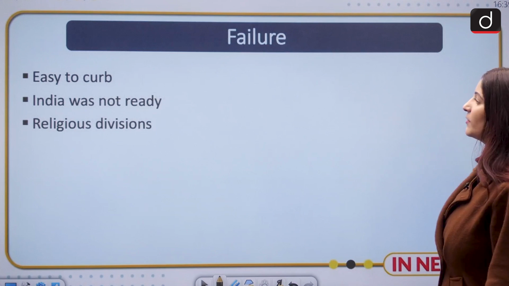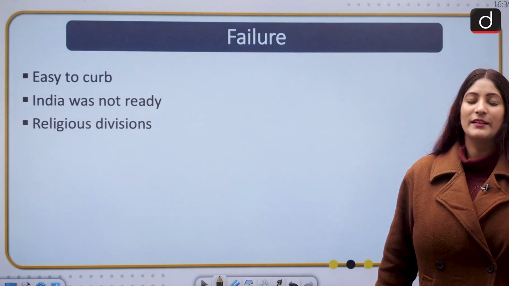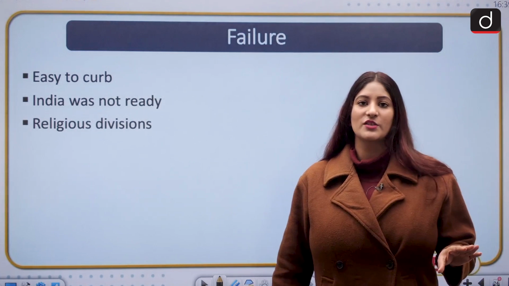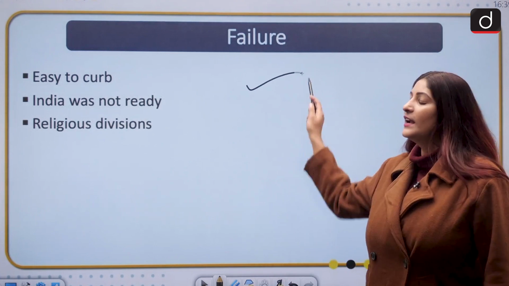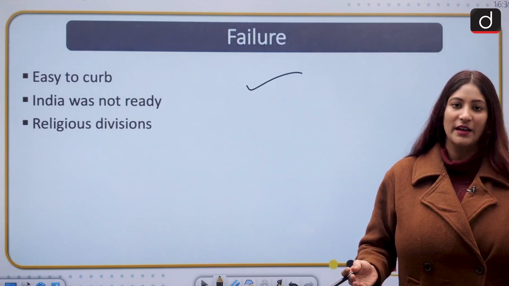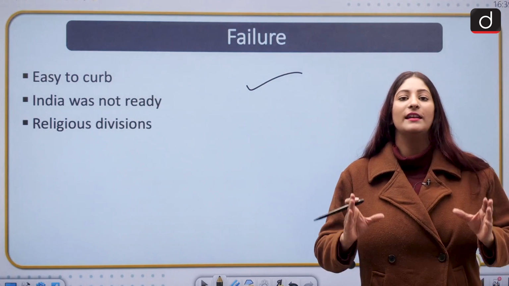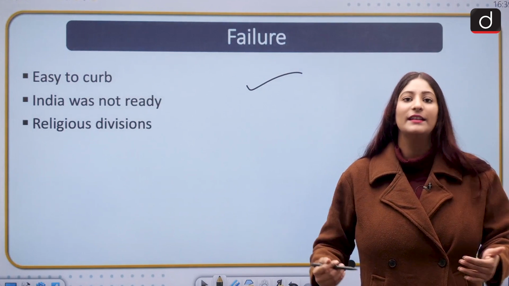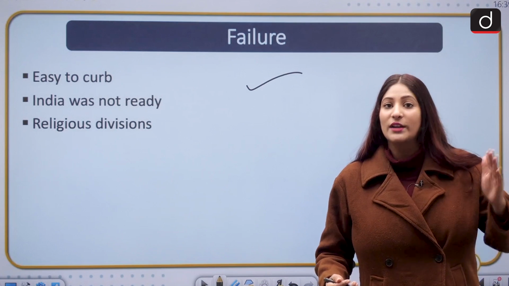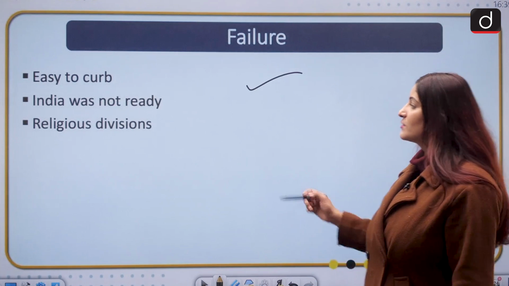Moving ahead, if we talk about the failures, as they were pretty radical in nature, the government suppressed any such movements with a heavy hand. India back then was still a nation in the making. It was not a nation made. It was not a politically reinvigorated India, which it finally developed to be in 1947. So that is also there.